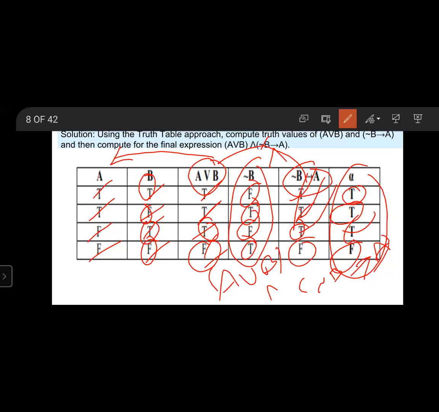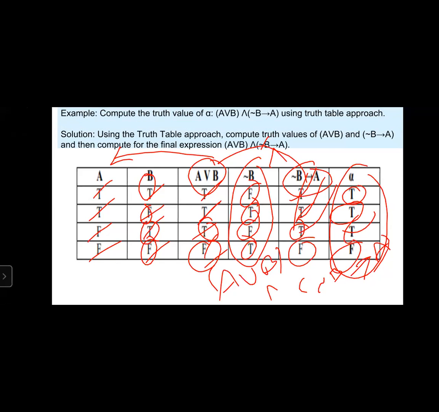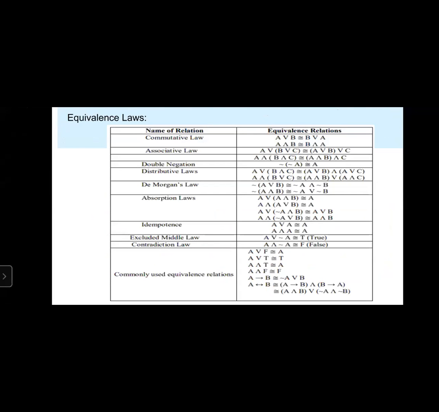Okay, this is example two. We have different equivalence laws. Name of the relation: equivalence relation. Commutative law: A or B is equal to B or A. A and B is equal to B and A.